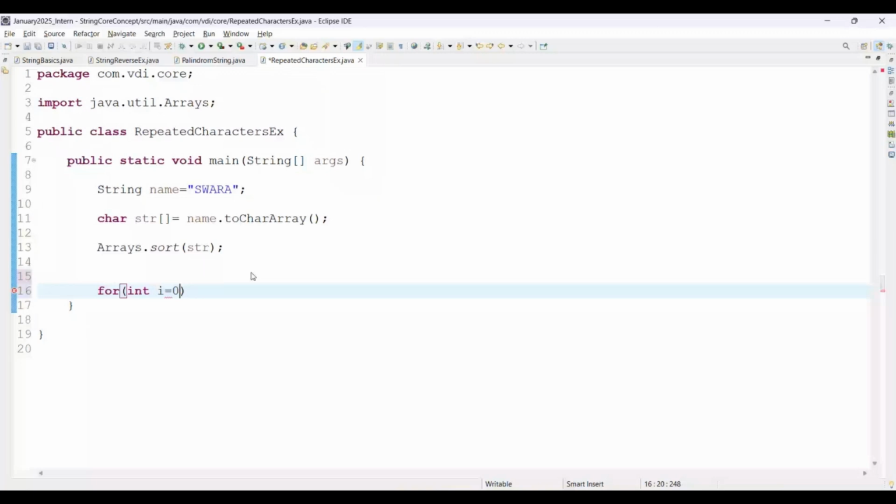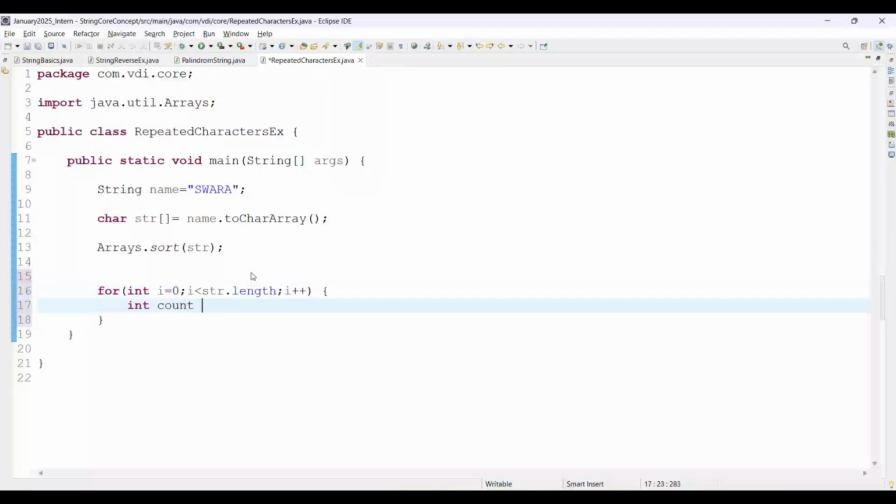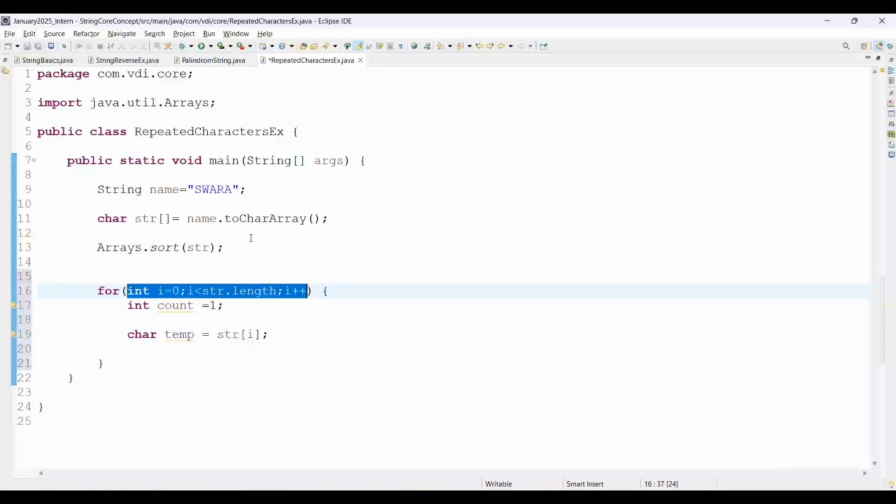Now here I am calling integer count equal to 1 as the initial value, and a char type temp variable we are creating, and there we are giving star of I. Then see here what happened. The for loop is initialized with 0, the condition is I less than star dot length, whatever array we have given, and I plus plus. Then the initial count value we have given 1, and in the first iteration I will be 0, right? Then the 0th character, whatever is available, this A after sorting, will be stored into the temp variable.